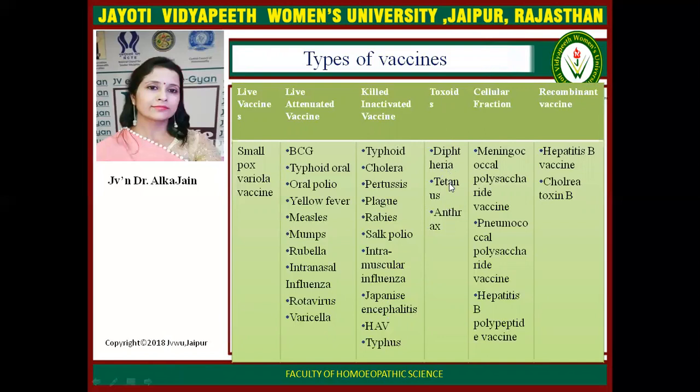Because in tetanus, toxin is produced by the causative agent, so the toxoid is used as an immunizing agent to produce antibodies. And here are the examples of cellular fractions: meningococcal polysaccharide vaccine, pneumococcal polysaccharide vaccine, and hepatitis B polypeptide vaccine. And recombinant vaccines are given in hepatitis B vaccine and cholera toxin.